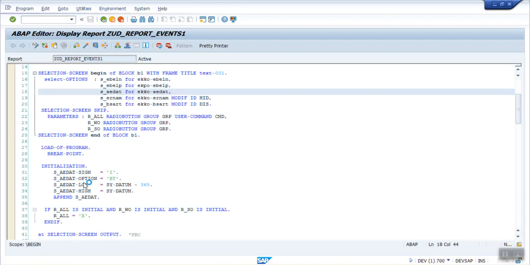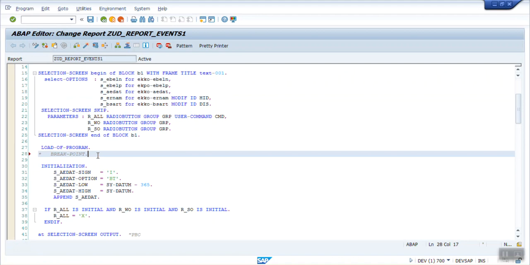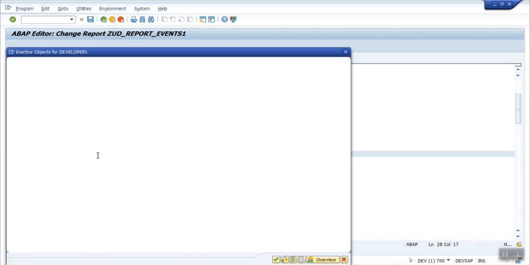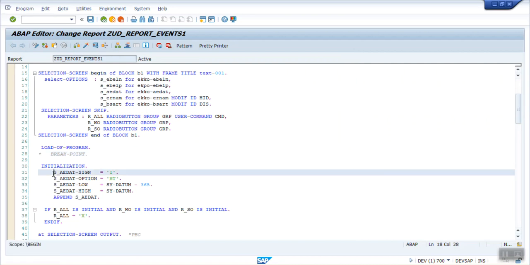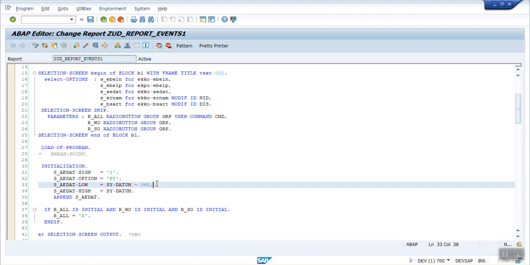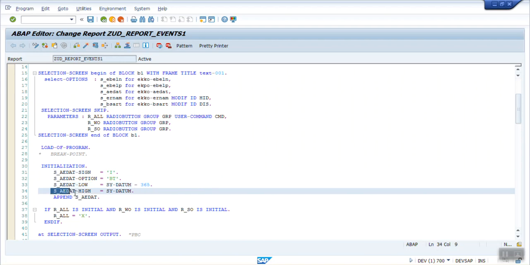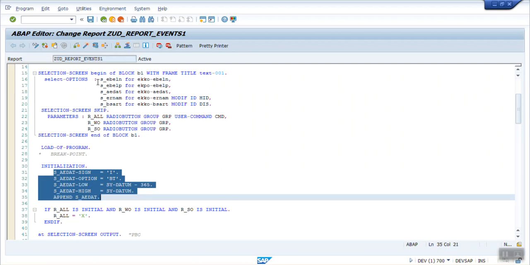So let me comment the breakpoint here. What does this mean? If you see here in the initialization block, for this A date, I want to append by default the low value as minus 365 days from today's date, and in the high value I want to pass today's date. This is the way to pass a default value to a particular field.